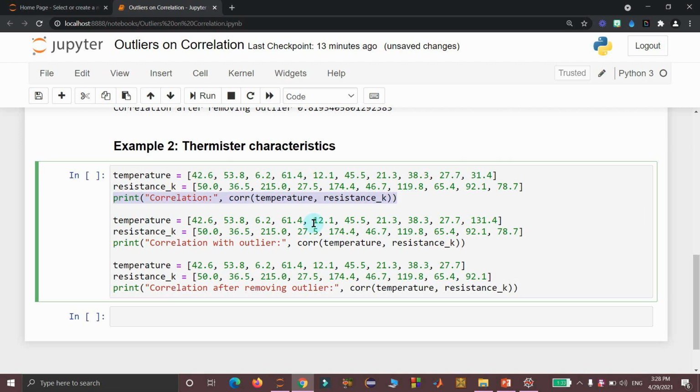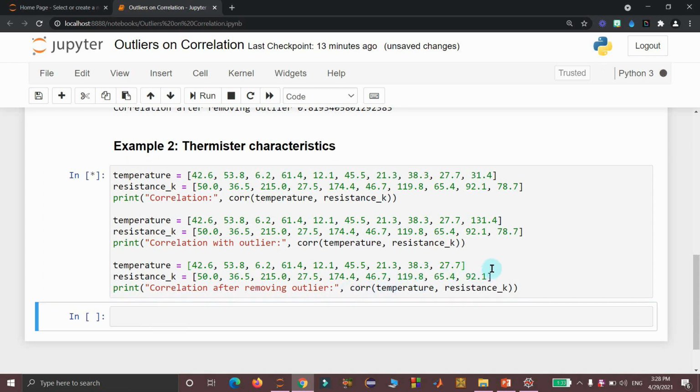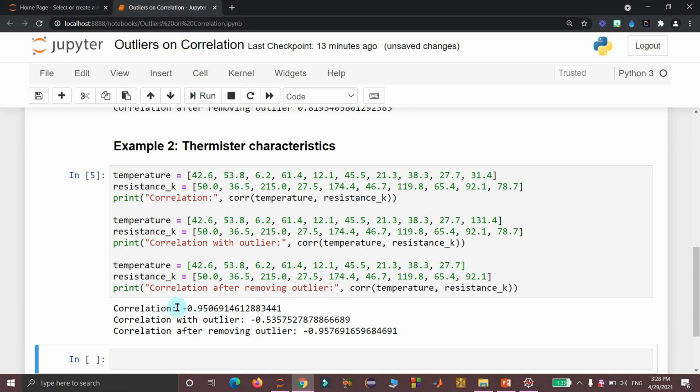After that I have included an outlier, which is 131. Instead of 31 it is recorded as 131, and then I display the correlation coefficient of these two variables. After that I have removed that outlier and then displayed the correlation coefficient. If I run this cell, the actual correlation of these two variables is negative 0.95. That means there is a strong negative relationship between these two variables.